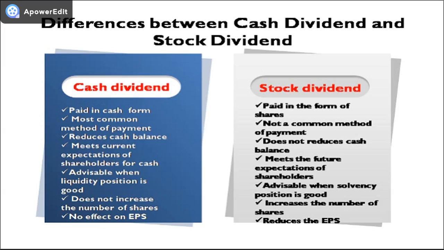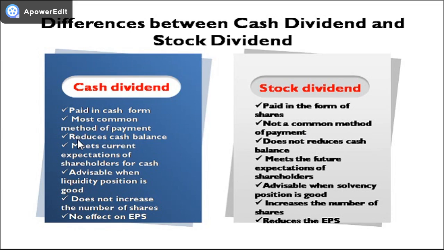Now let us look at some of the differences between cash dividend and stock dividend. In case of cash dividend, dividend is paid in the form of cash, but in stock dividend, dividend is paid in the form of shares. Cash dividend is the most commonly used method of paying dividend. Stock dividend is generally resorted to when the firm is facing severe liquidity crunch.